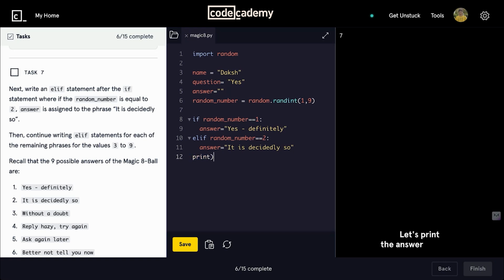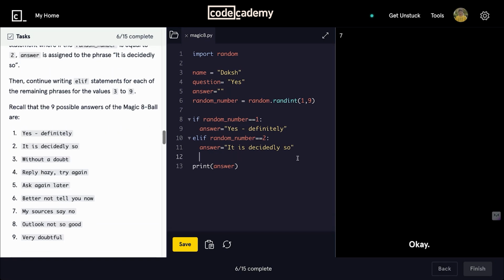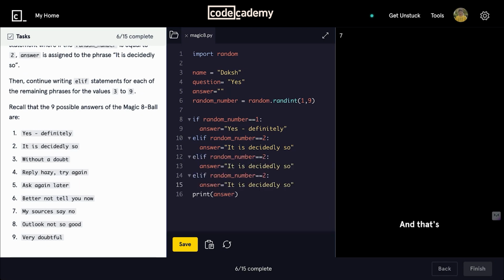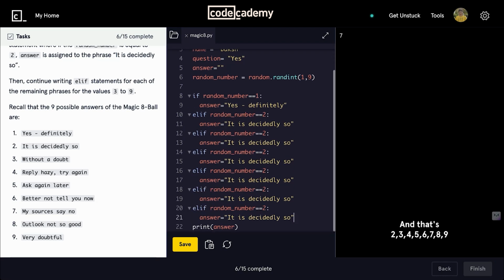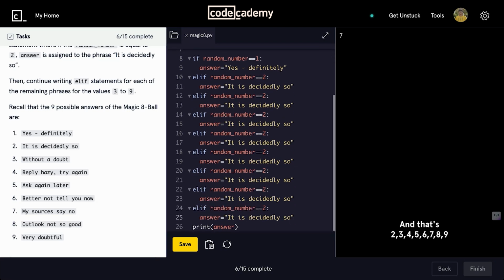Let's add all the other numbers also. Okay, so copy this, and change the numbers to 3, 4, 5, 6, 7, 8, 9.